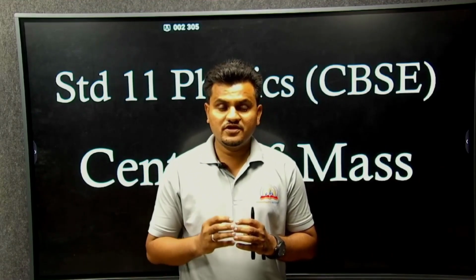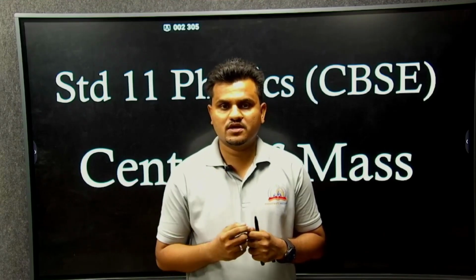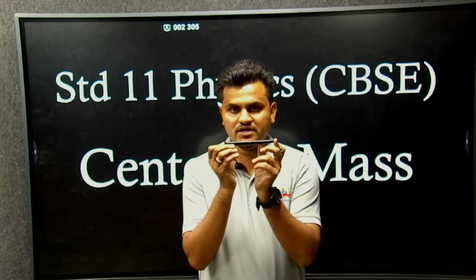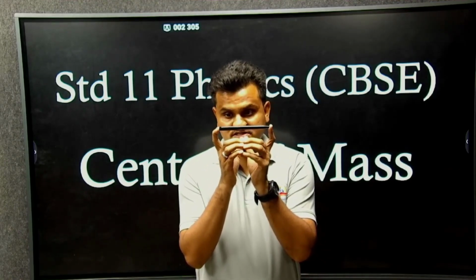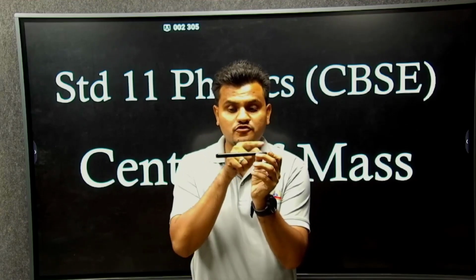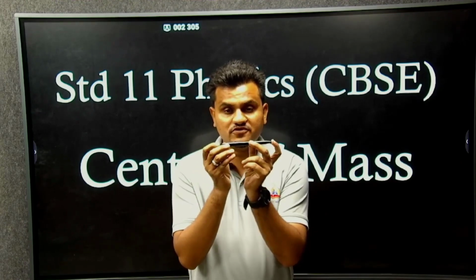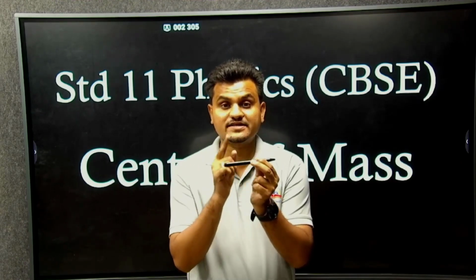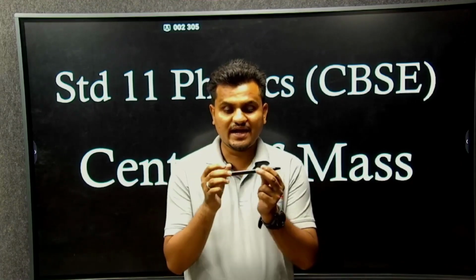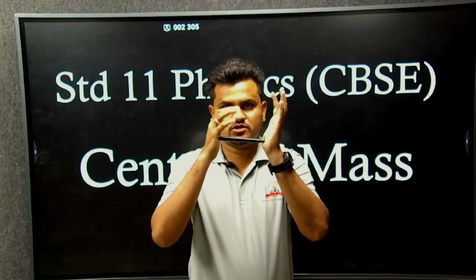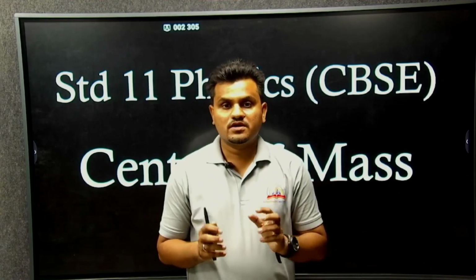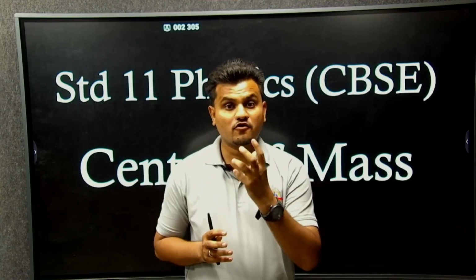Now we know what a system is. What is a rigid body? Consider I have this pen. If I apply force on this body, there is no change in the distance between the particles. The distance between this system of two particles remains the same. That is known as a rigid body. If I apply force here, you cannot change this distance. So first of all, that is why we have to understand the center of mass concept.